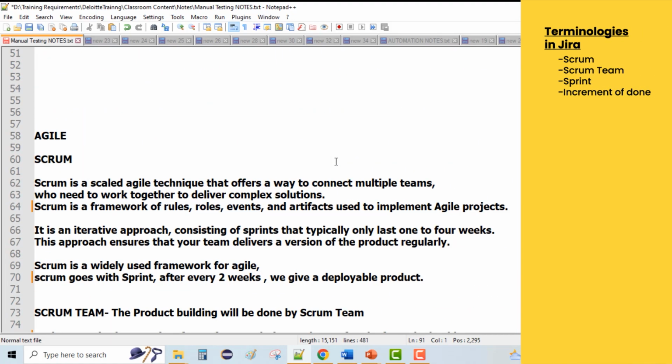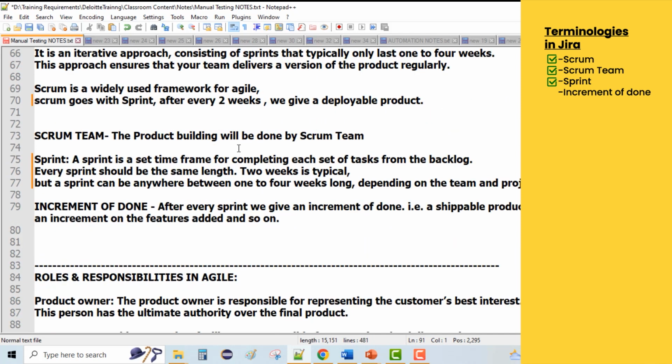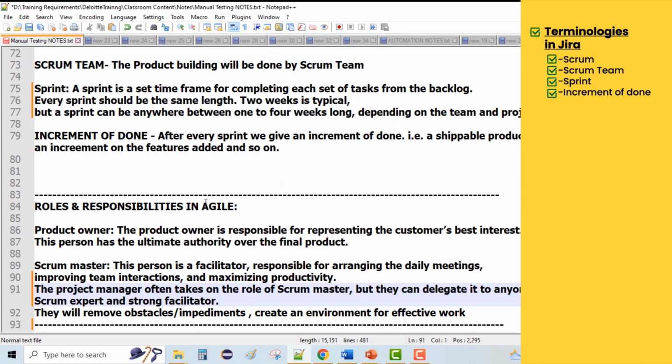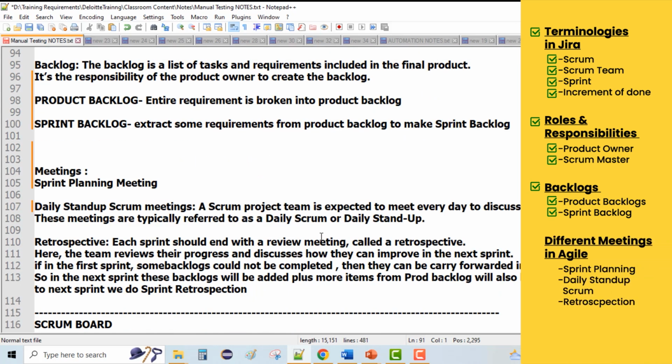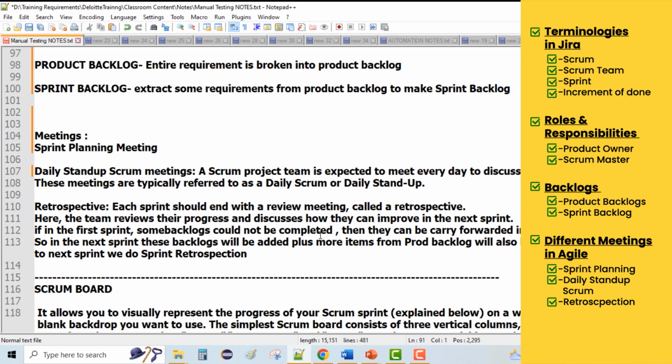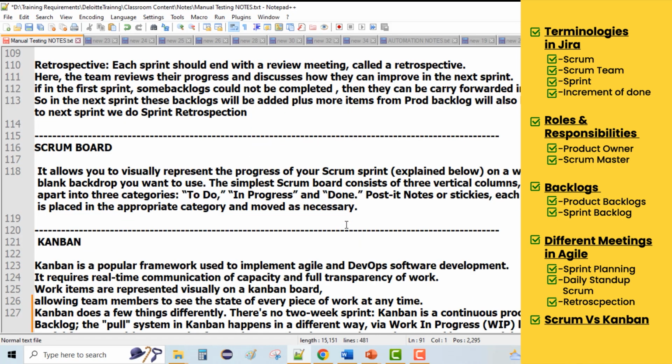So we have talked about Scrum today. We talked about what a Scrum team is, and then what a sprint and an increment of done are. Then there are roles and responsibilities. We talked about the product owner and Scrum Master. Then we also discussed what backlogs are, product backlog and sprint backlog. Then we talked about the different meetings which happen majorly in Agile, which are sprint planning, daily stand-up Scrum, and retrospection. Then we discussed the differences between Scrum board and Kanban board. Next we'll be creating our own backlogs and starting our own sprint in Jira. So let's see what's more in Jira.